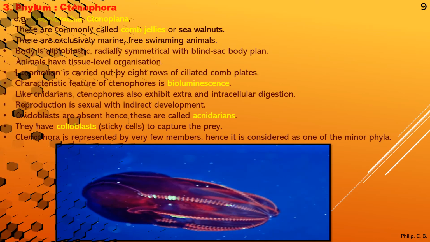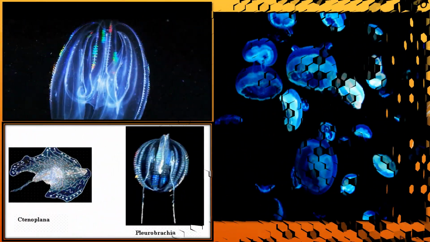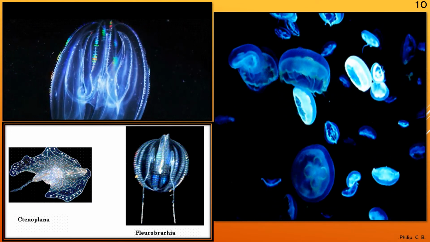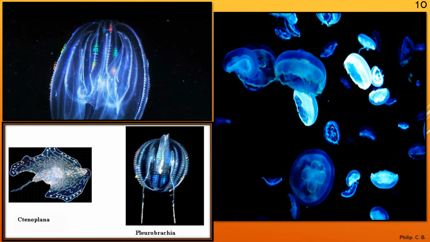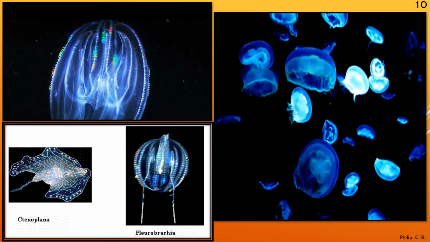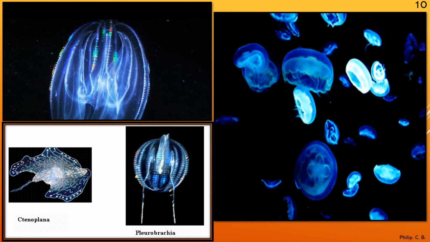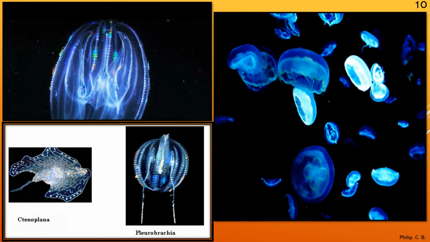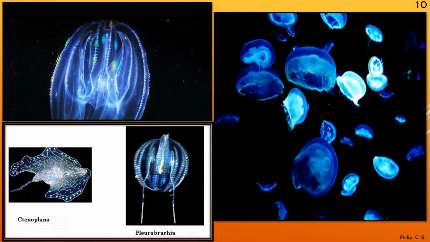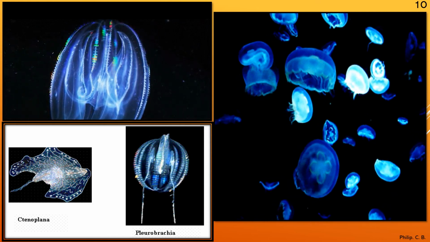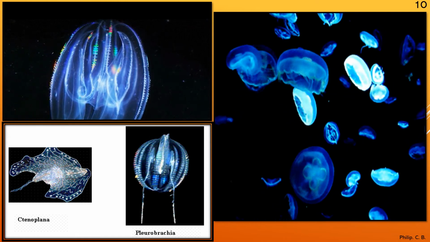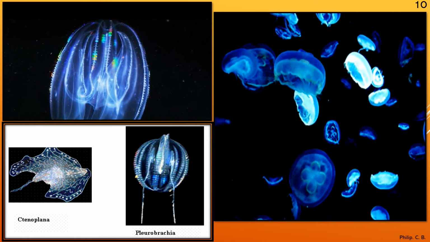Moving on to the next slide, we can see again the two examples, Ctenoplana and Pleurobranchia, and also the moving images. In case of Pleurobranchia, as you can see, it is glowing, showing bioluminescence, whereas towards the right you can see Ctenoplana, the animation showing how the movement takes place in Ctenoplana.